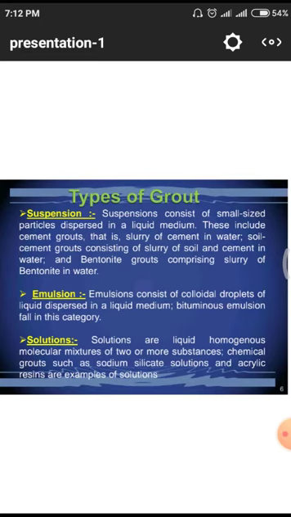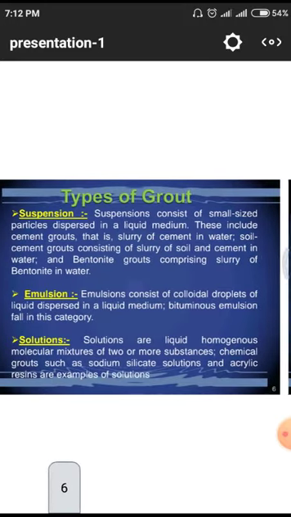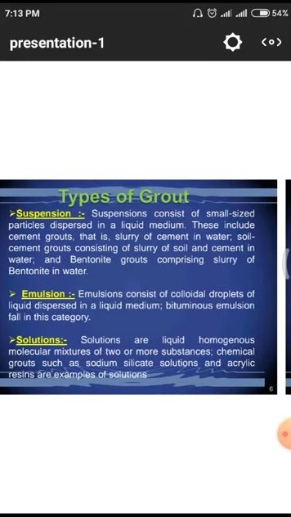In grout also we have different types of materials. First one is the suspension, emulsion, and solutions. After that we have different desirable characteristics. First, suspension consists of small sized particles dispersed in a liquid medium.